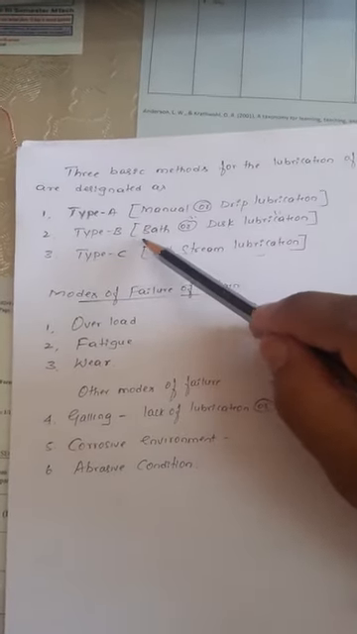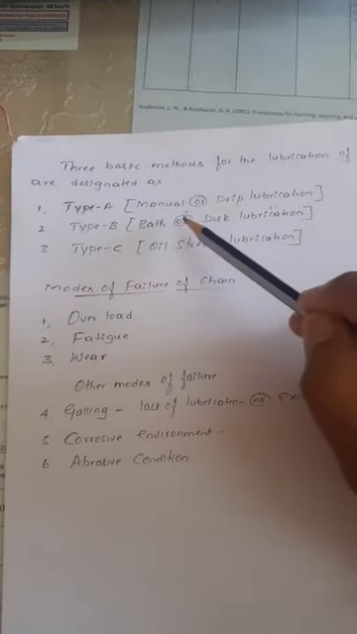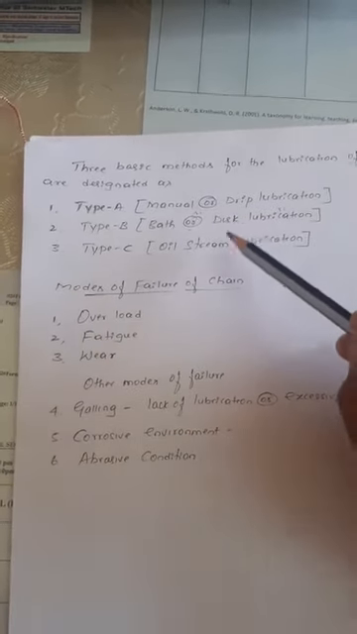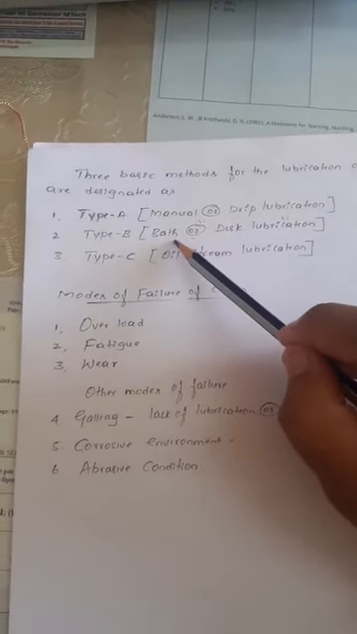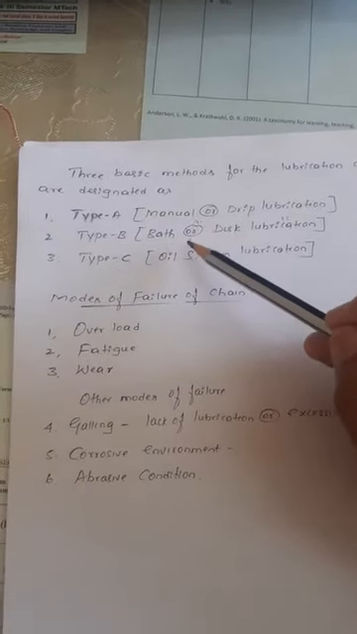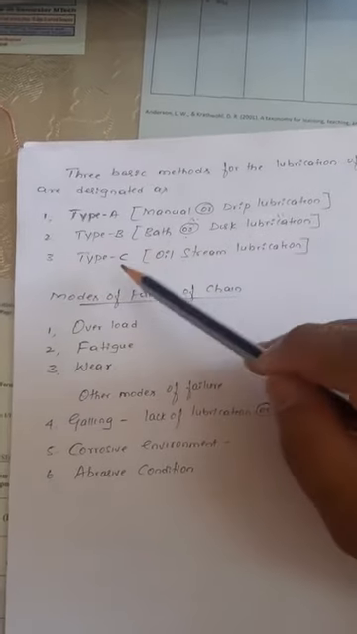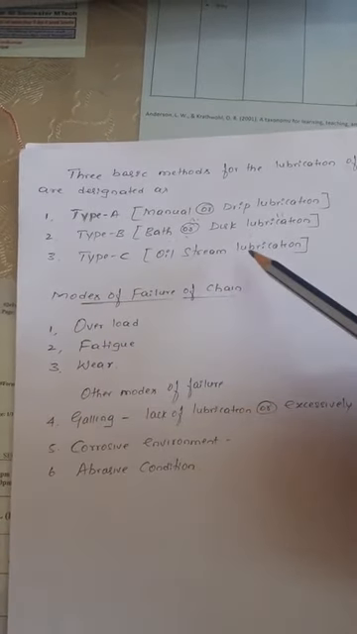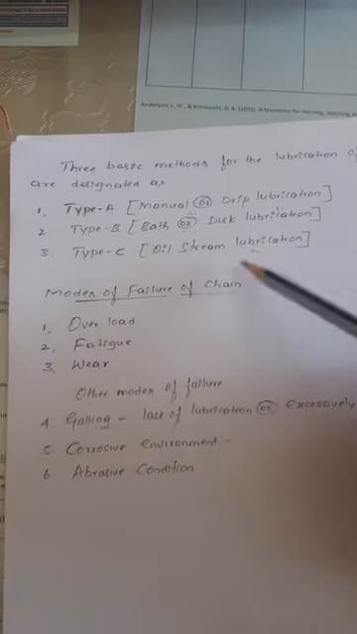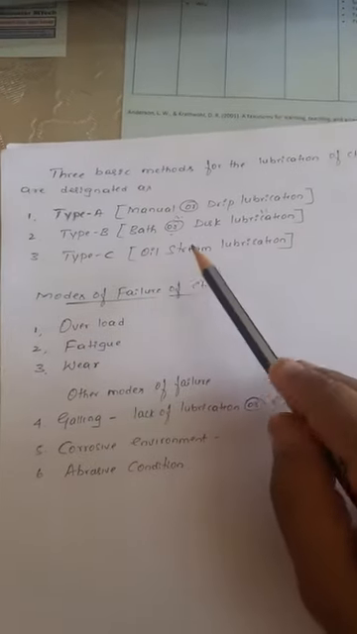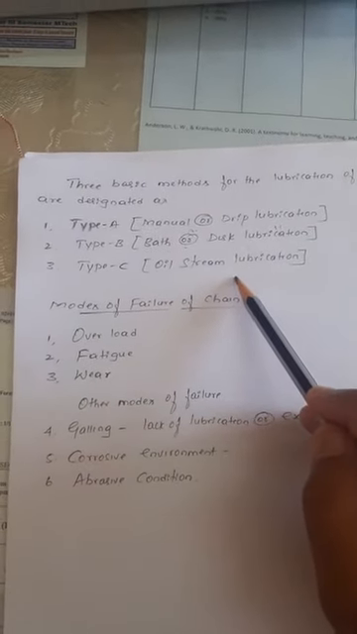The second one is type B, bath or disc lubrication. The chain itself goes through the lubricant contained in the tank and carries it along. That is bath or disc lubrication. Third is type C, oil stream lubrication. Oil is applied continuously over the chain. That is called oil stream lubrication.